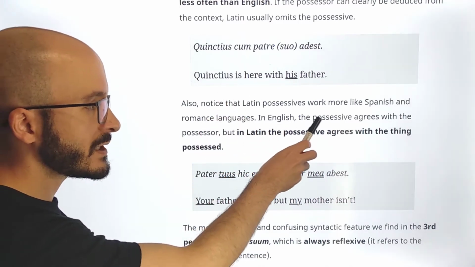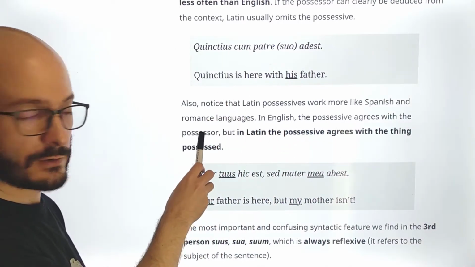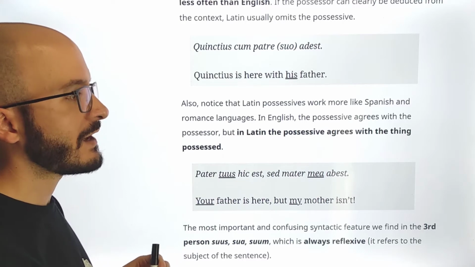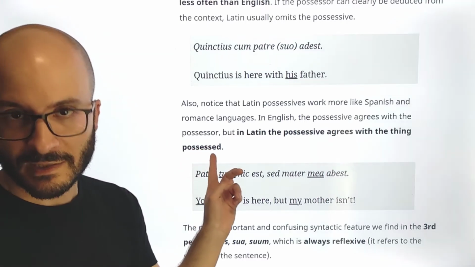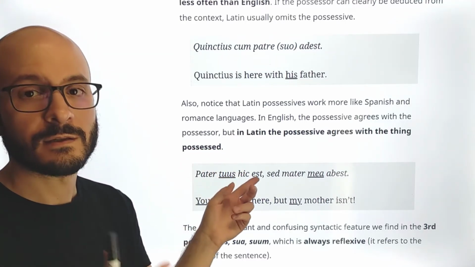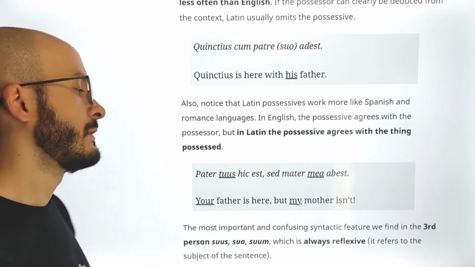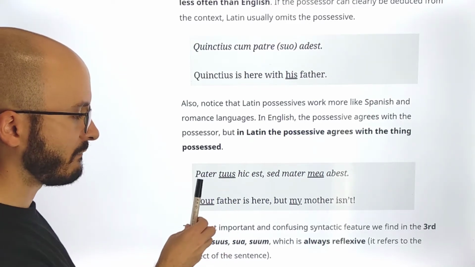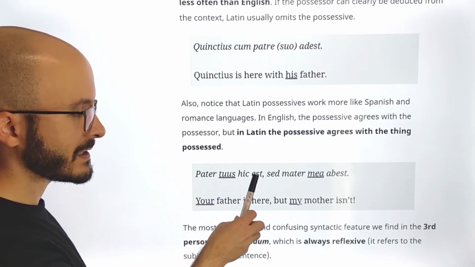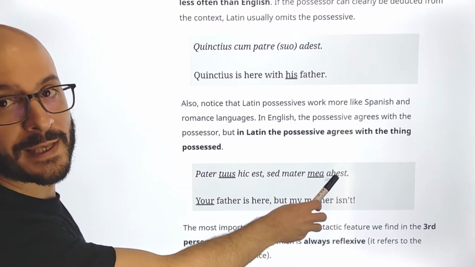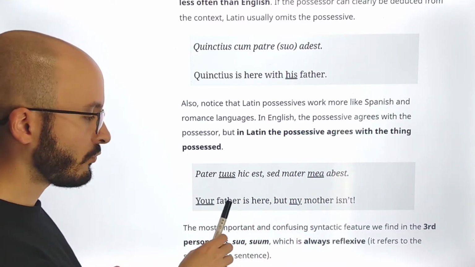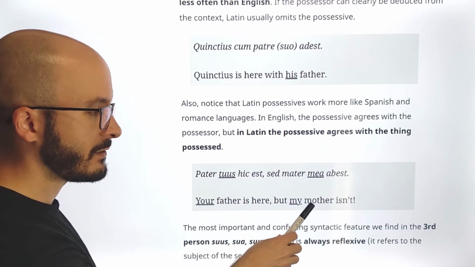In English, the possessive agrees with the possessor, but in Latin, the possessive agrees with the thing possessed. Remember, agreement: something agrees with something. Okay, so for example, here we have pater tuus hic est, sed mater mea abest, which means your father is here, but my mother isn't.